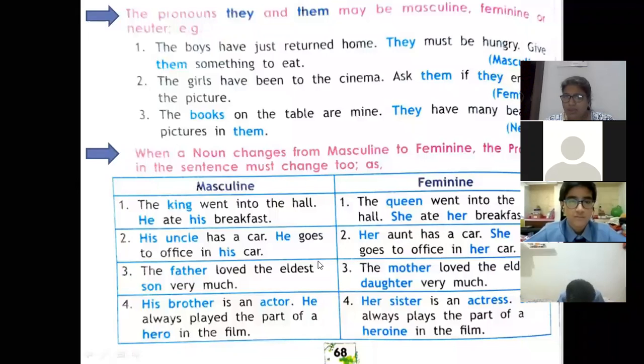So many examples are given here. So we can just read it out. His uncle is changing into her aunt. He again she. His again her. The father, the mother, son is changing into daughter. His brother, his will change into her and brother will change into sister. Actor will change into actress. He will change again into she and hero will change into heroine.